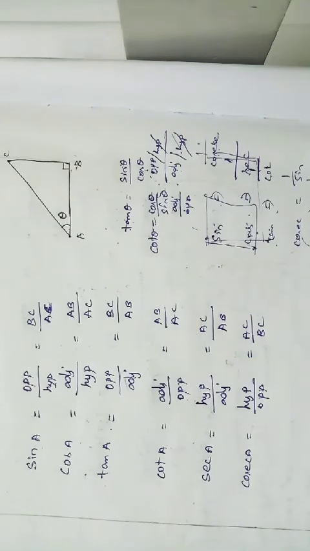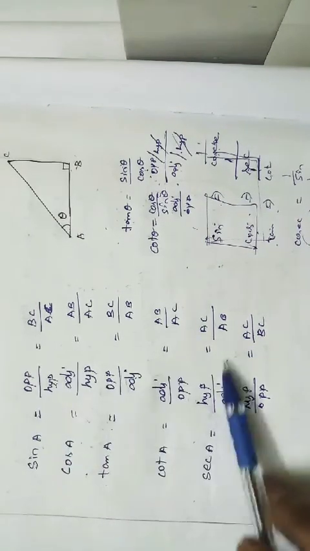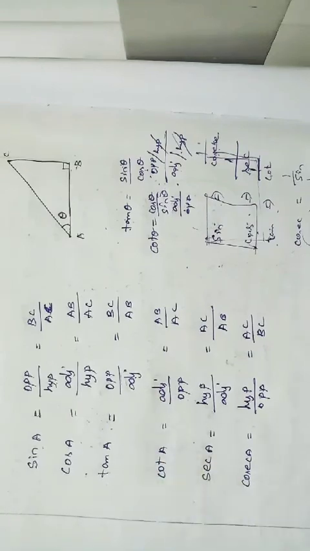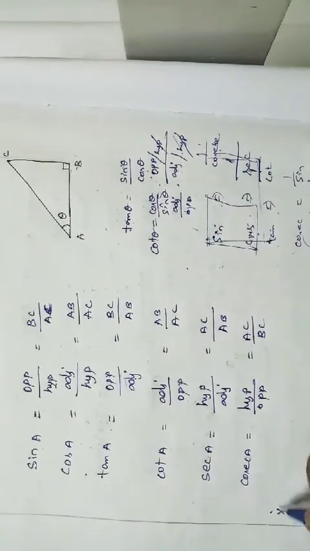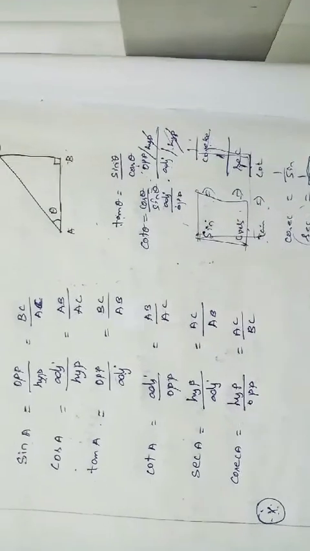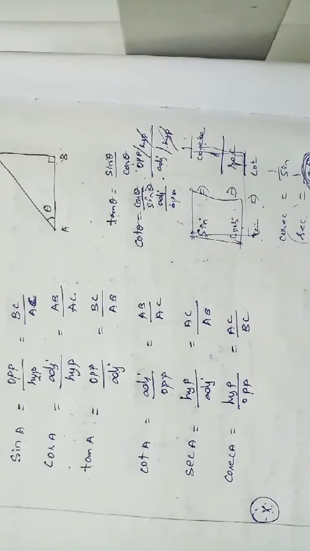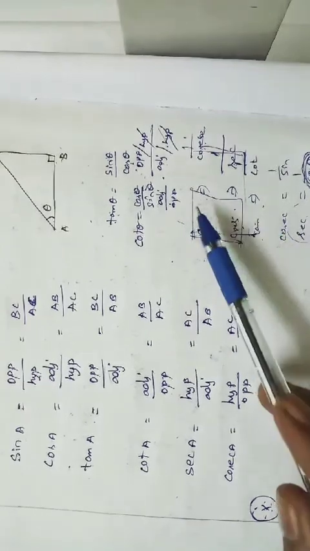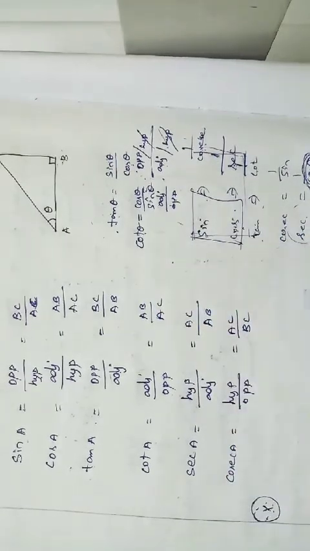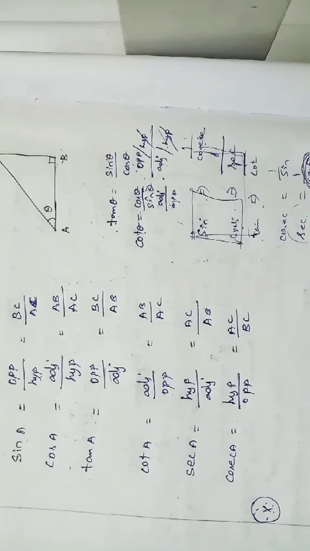Through this, all the 6 ratios, I have written in the form of adjacent, opposite and hypotenuse, right? And moreover, just copy down in your classwork also. Writing that: tan, cot, sec and cosec in terms of cos and sin, right? Note down tan, cot, sec, cosec in terms of sin and cos, right?